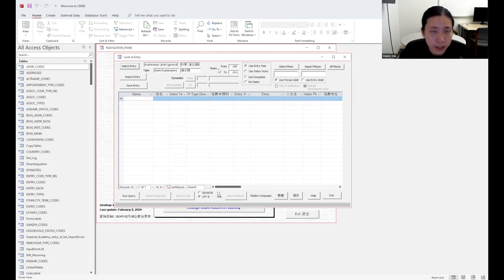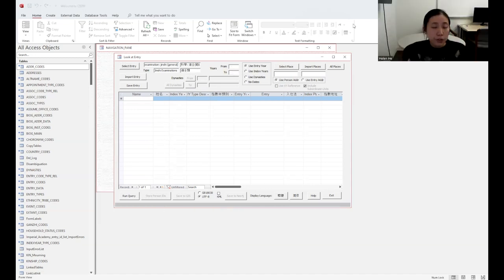And the next thing we're going to look at is the years. For the years, we want to limit the time parameters to 1550 to 1599. So we just put these numbers here, 1550, 1599. And as you can see from the bar, there are different ways of limiting or specifying the dates.